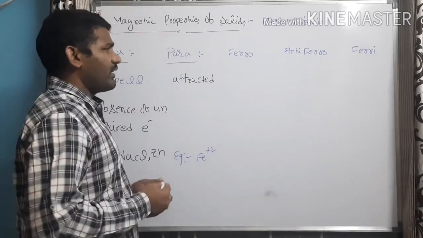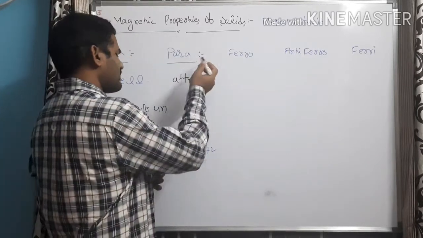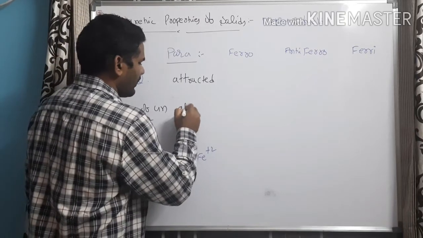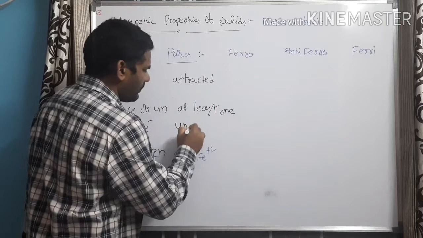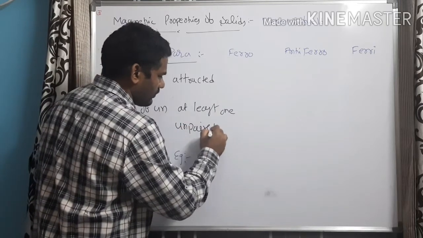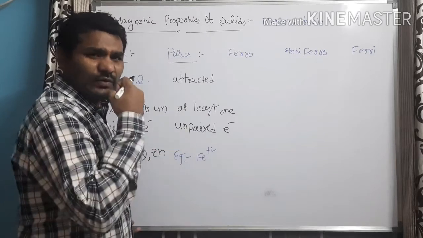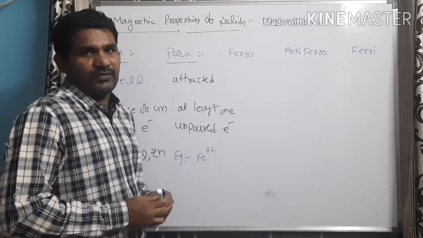Now you are going to get a doubt: why are they attracted by the magnetic field? Paramagnetic substances are attracted by the magnetic field because of presence of at least one unpaired electron. Because of the presence of at least one unpaired electron, they get attracted by the magnetic field.